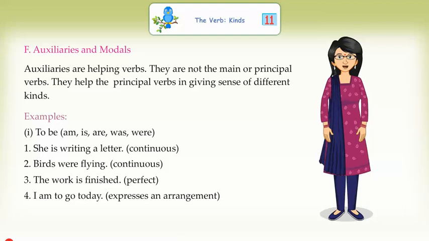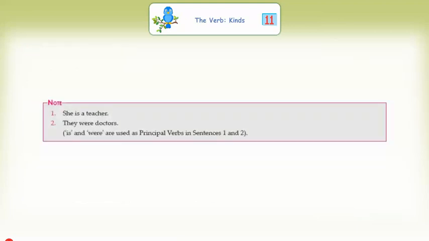She is writing a letter. Continuous. Birds were flying. Continuous. The work is finished. Perfect. I am to go today. Expresses an arrangement. Note: She is a teacher. They were doctors. Is and were are used as principal verbs in sentences 1 and 2.